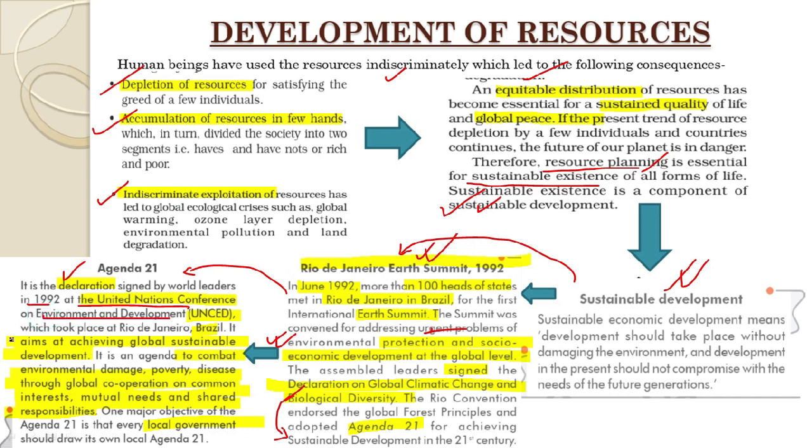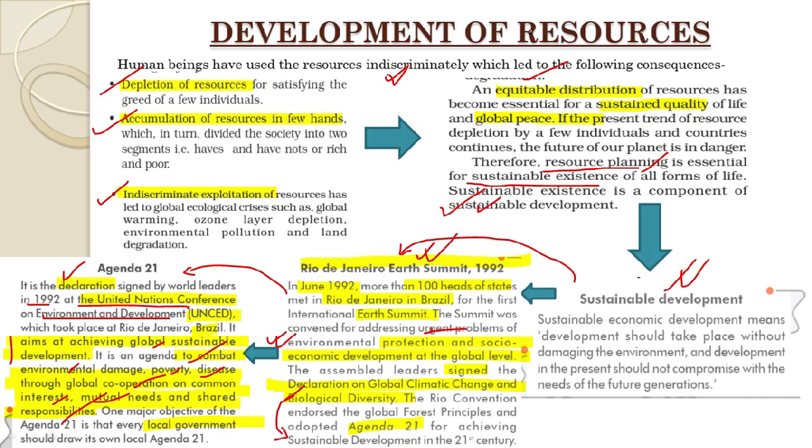Now, what are the aims of Agenda 21? It aims at achieving global sustainable development. On its agenda, it also includes that it shall combat environmental damage, poverty, and disease through global cooperation on common interests, mutual needs, and shared responsibilities. And one of the most important objectives of Agenda 21 was also that each and every local government should draw its own Agenda 21.